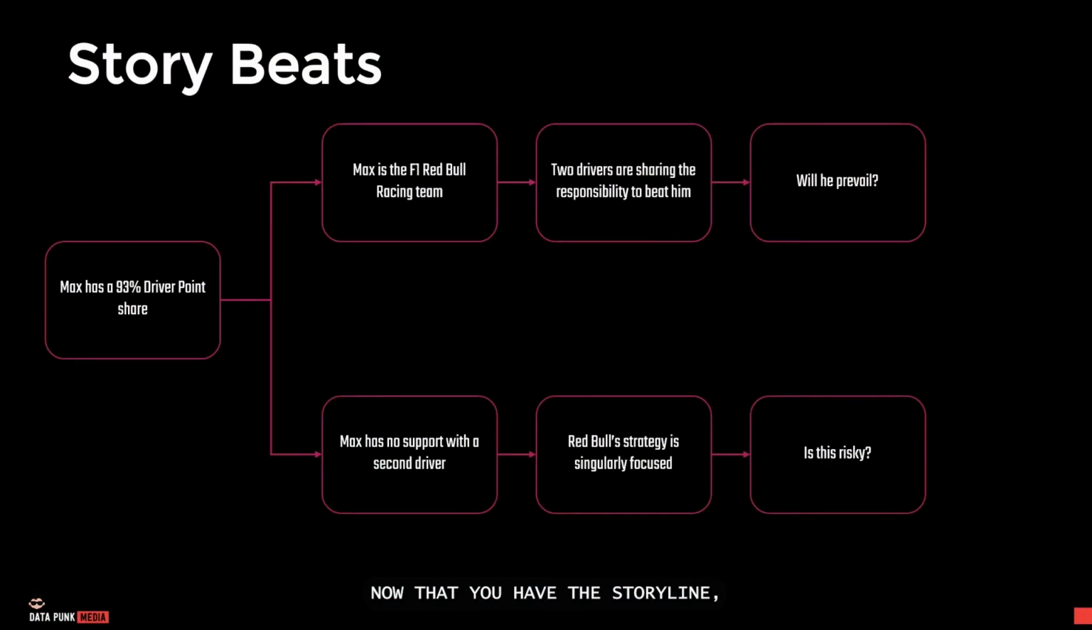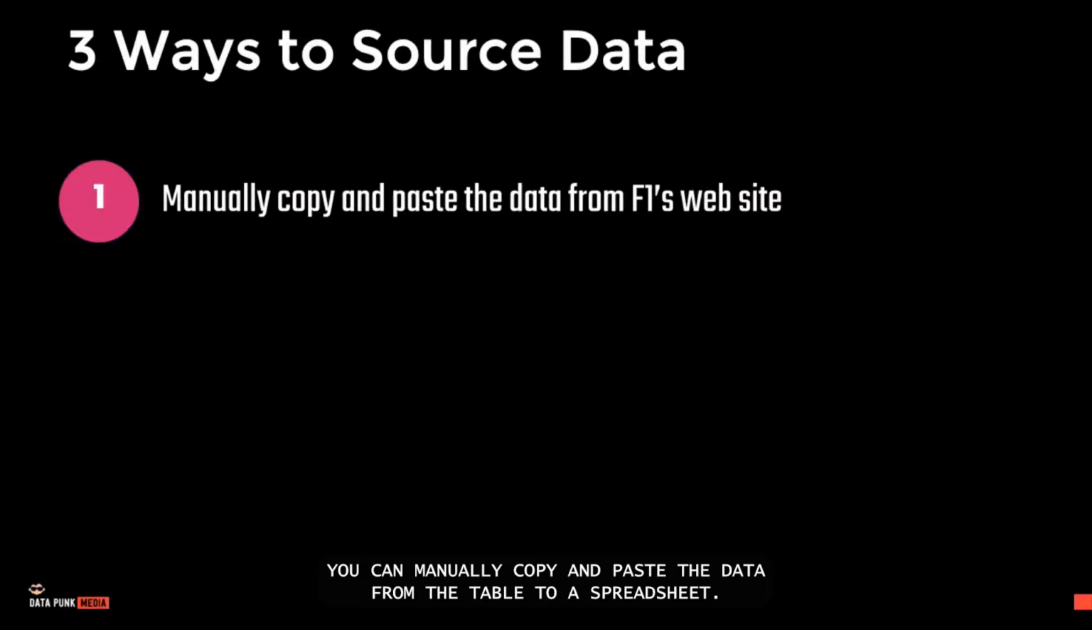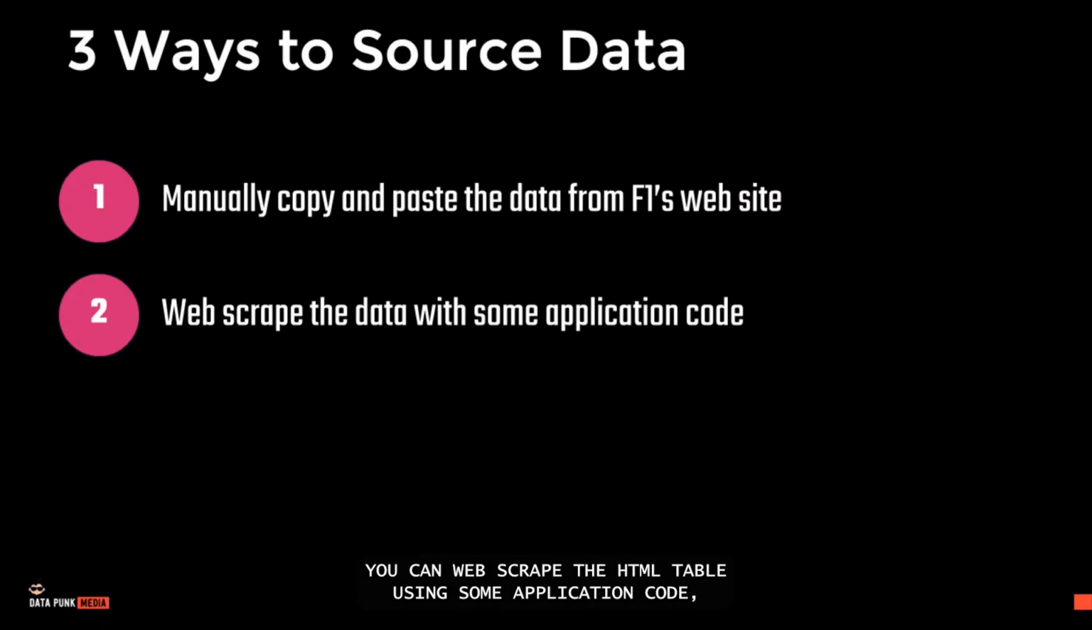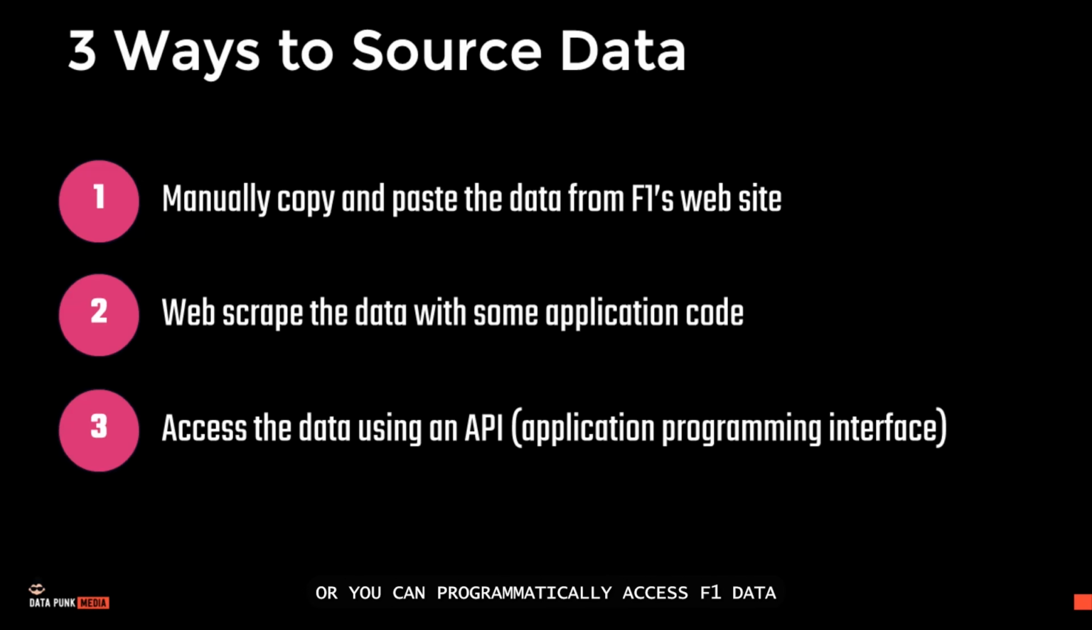Now that you have the storyline, you can source the F1 data for this data story in one of 3 ways. You can manually copy and paste the data from the table to a spreadsheet. You can web scrape the HTML table using some application code, or you can programmatically access F1 data using an application programming interface or API.